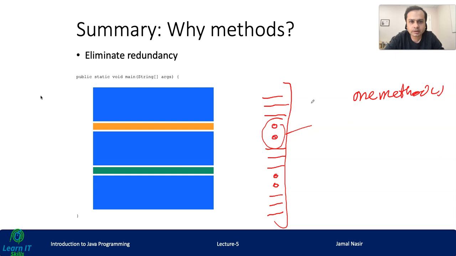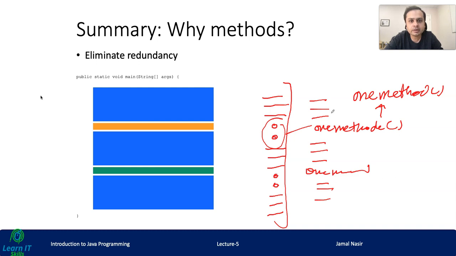So then I can simply write one method. I can call it here, right? Then this thing, then one method, and then this thing, right? So now my previous code is shifted to this code. It's more manageable and I have removed redundancy. Or even if there are some more functions I can add.